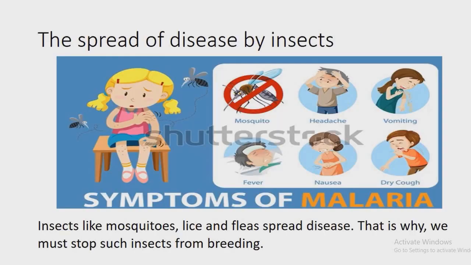Let's begin then. So let's see the spread of diseases by insects. Here you can see in the image, children, a girl is getting bitten by the mosquitoes. So you may be aware that one can get malaria from the bite of certain kind of mosquito. If this kind of mosquito bites us, then what happens? We suffer from headache, vomiting, a very high fever, nausea, and also dry cough. These all are the symptoms of malaria.